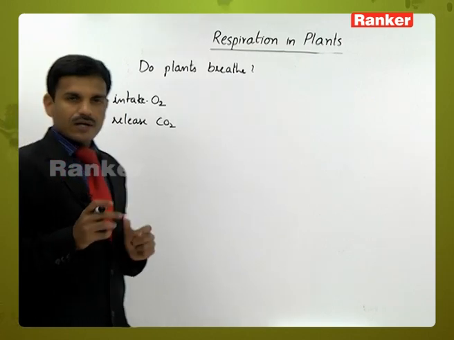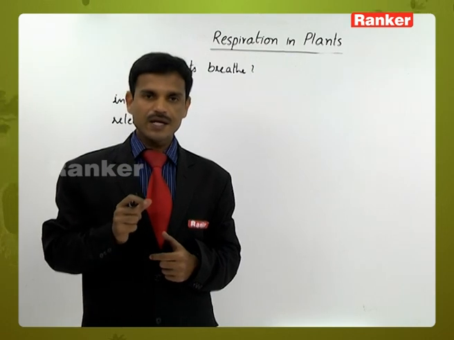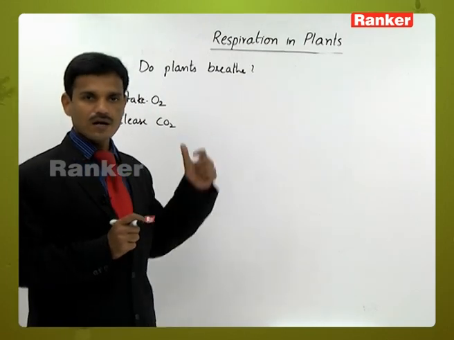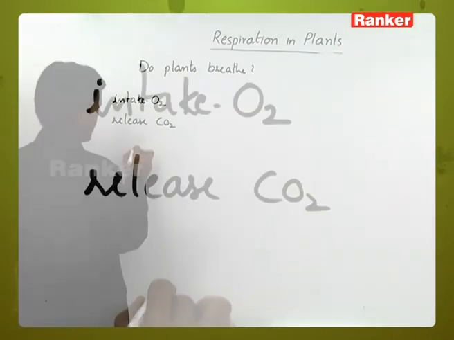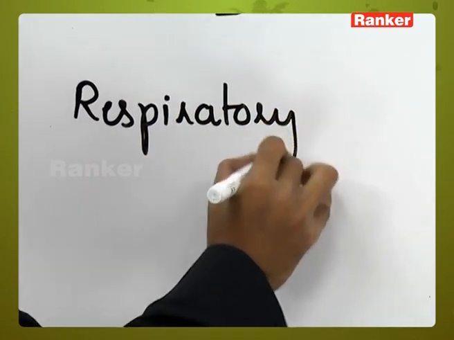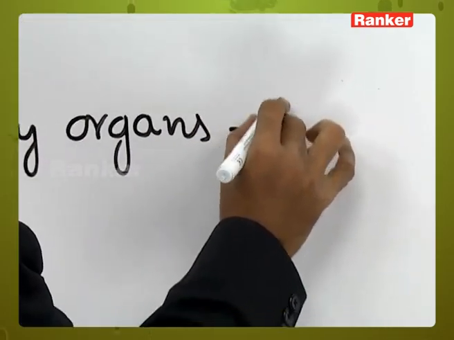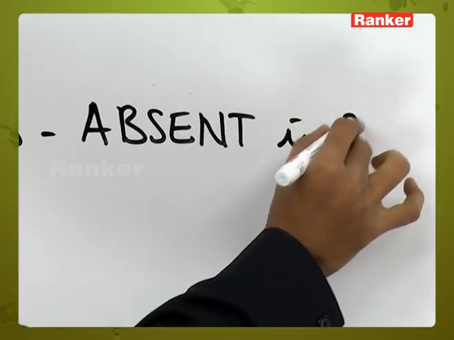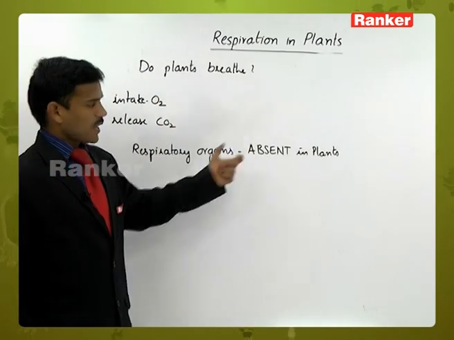So the higher organisms here are mainly animals. In animals, specific respiratory organs are there, specialized organs. But the respiratory organs are absent in plants.